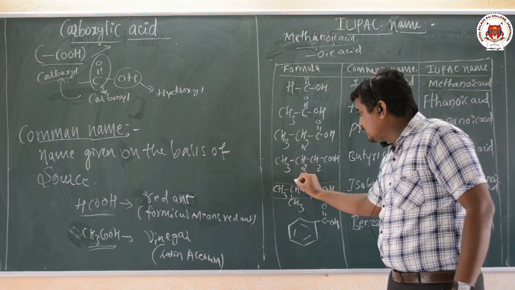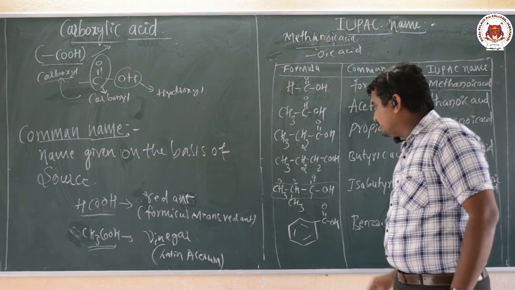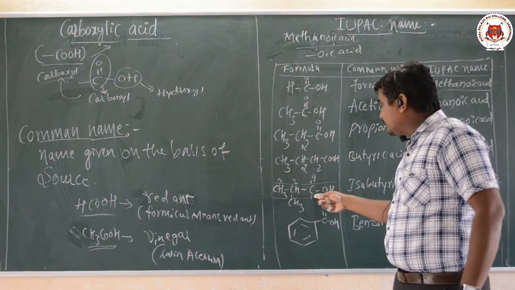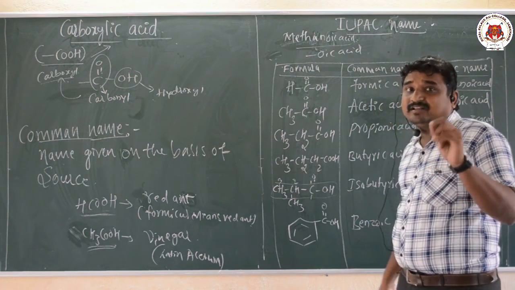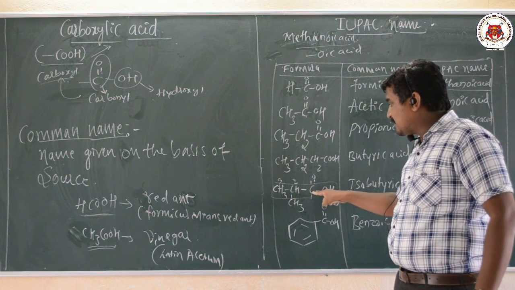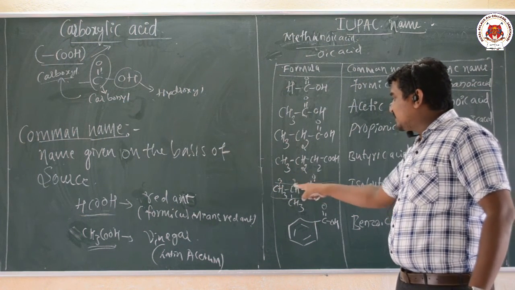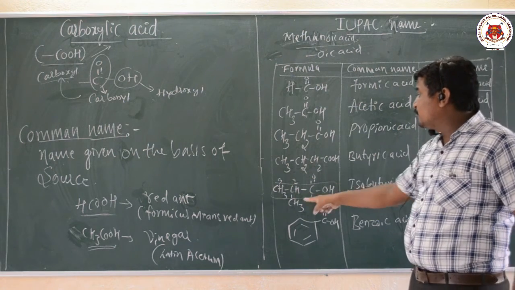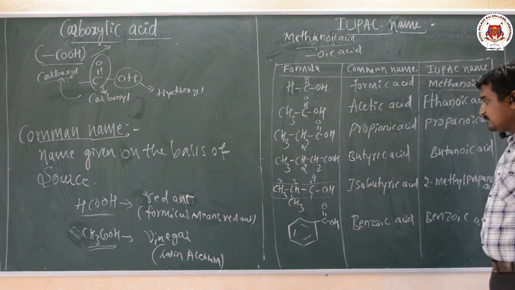This is first carbon, second carbon, third carbon atom. So always the numbering is done from the carbonyl carbon, which takes the minimum number. At the second position we have a substituent group, hence the name of the compound is 2-methyl propanoic acid.